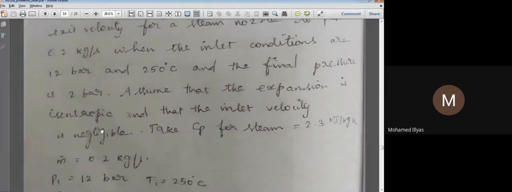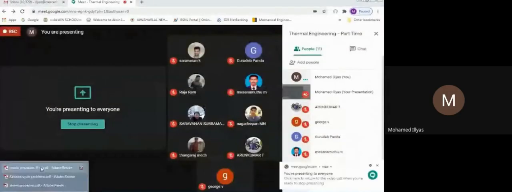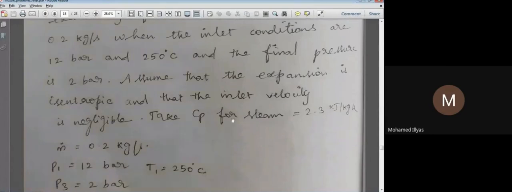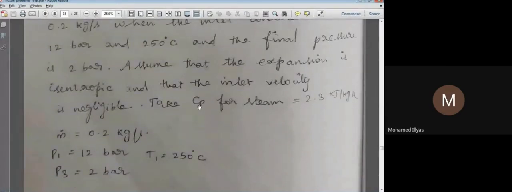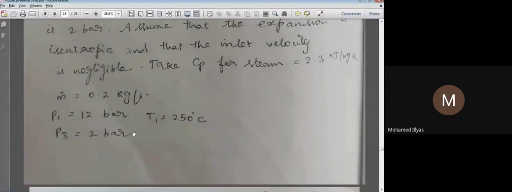And the inlet velocity is negligible. We have already obtained the relation only after neglecting the inlet velocity. Now they have given the specific heat of the steam also, which will be used while solving the problems. One of the formulas needs this specific heat, that's why they gave 2.3 kilojoules per kg Kelvin. Now writing the data here: mass flow rate is 0.2 kg per second, P1 is 12 bar, T1 is 250 degrees Celsius, and P3 is 2 bar.